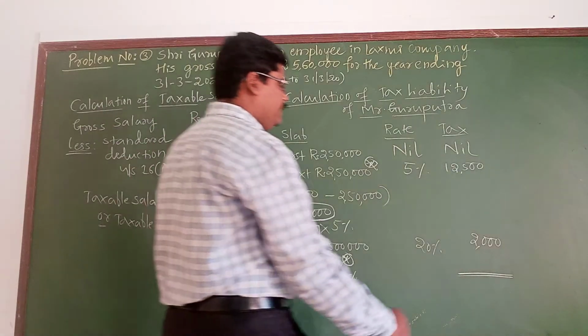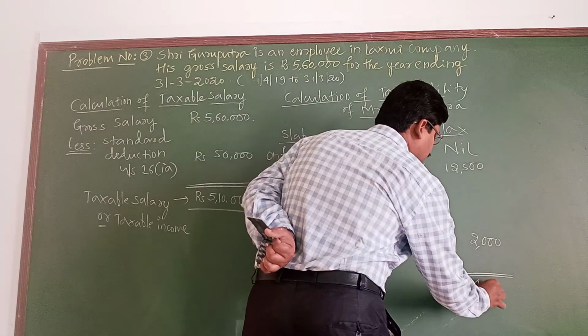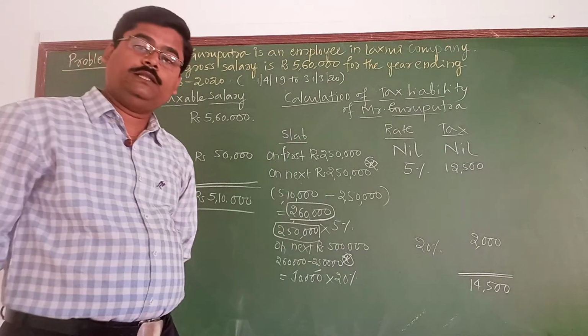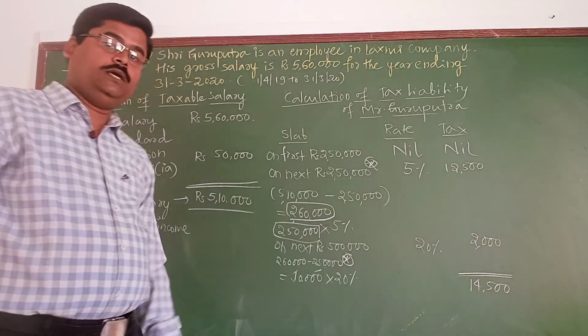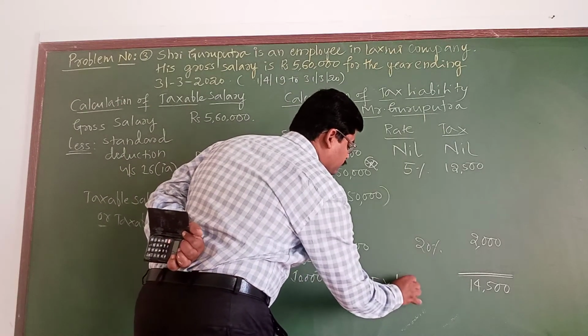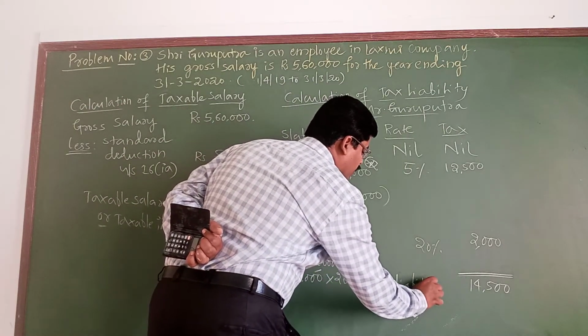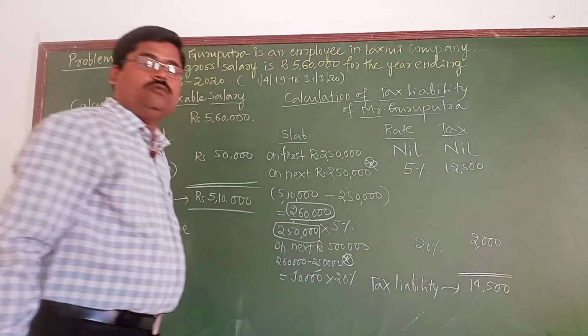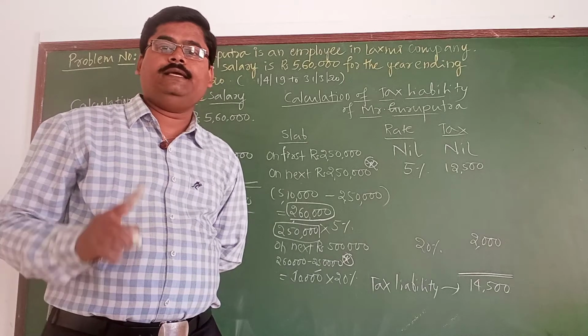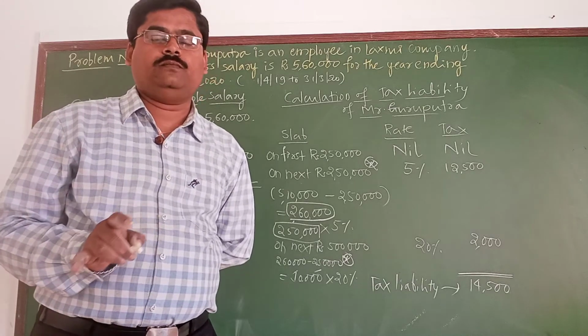So my tax liability becomes 14,500. Here, when I have calculated the tax liability, what do we need to consider? Whether the rebate under section 87A is to be allowed or not.